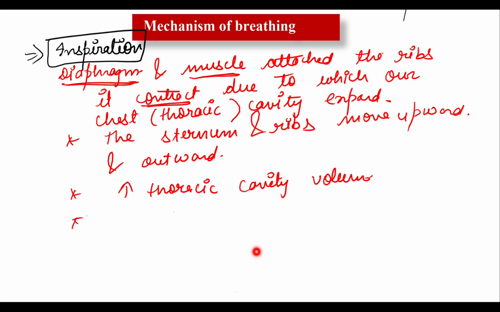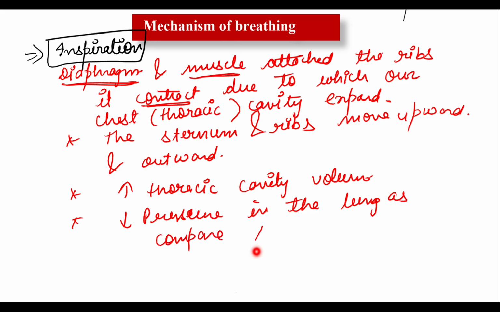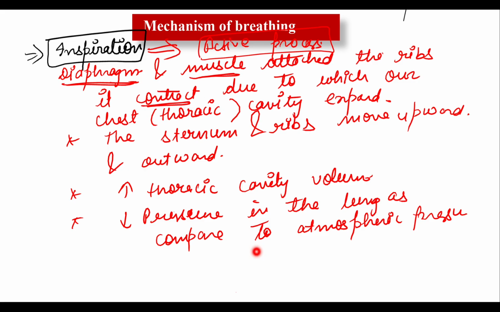But what about the pressure? Pressure decreases in the lungs as compared to atmospheric pressure. Yes, it is correct, as compared to atmospheric pressure. So these things happen in case of inspiration. What you observe is that inspiration is an active process. Why? Because there is a contraction of muscle, and when contraction occurs, energy is utilized. Is it clear to everyone?